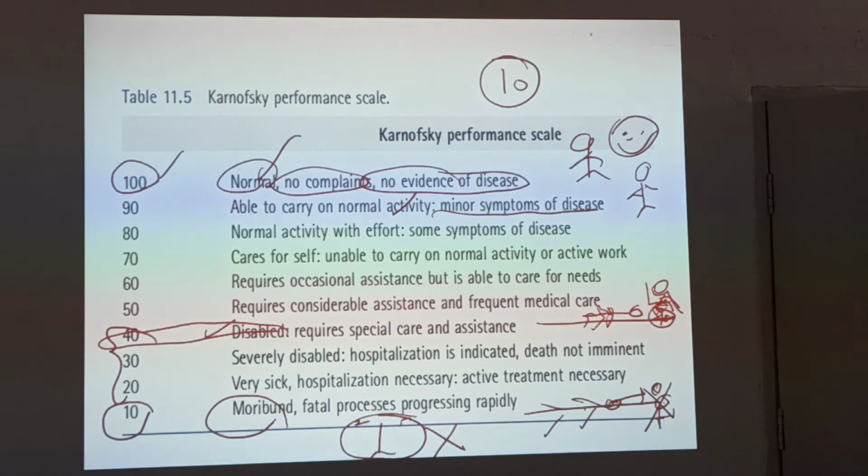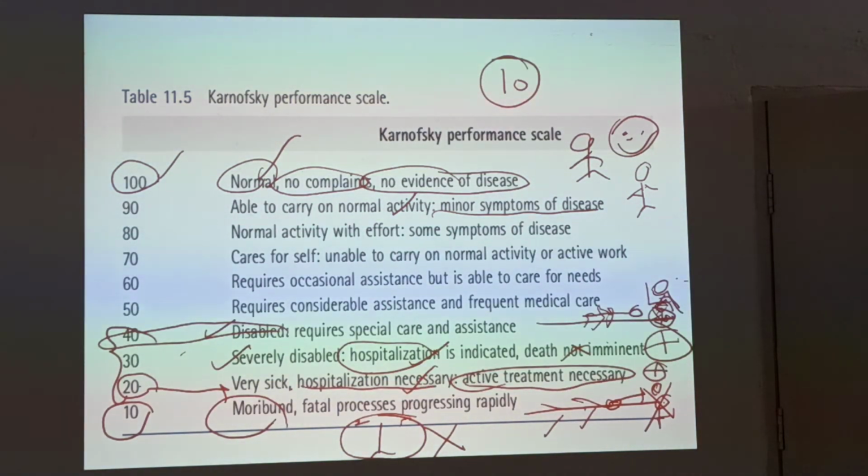40 is disabled, 30 is severely disabled and he is in the hospital. Death is not imminent, but he is in hospital care. 20 is very sick, hospitalization is necessary, and active treatment is also necessary. 10 is moribund, as we have already seen. Disabled, severely disabled, very sick, moribund. 40 to 10 is very easy to remember.